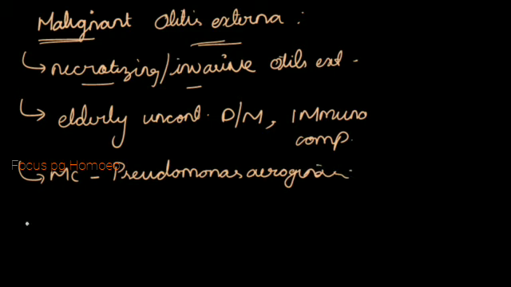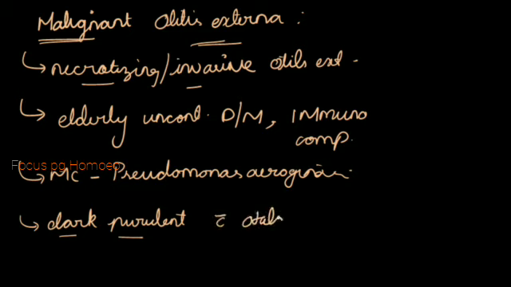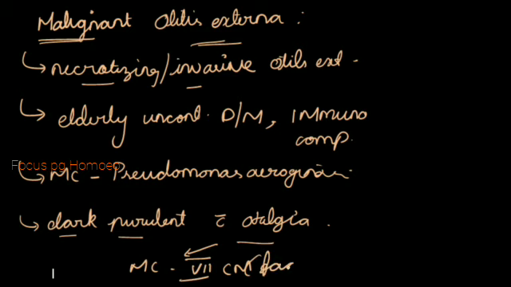And here what happens, there will be dark purulent discharge from the ear. Yes, if there is any infection in the ear, surely we will get the discharge. So here as it is malignant, there will be dark purulent ear discharge and otalgia. There will be pain in the ear. Otalgia is none other than pain in the ear, and this pain is because of the involvement of seventh nerve, that is seventh cranial nerve, that is none other than facial nerve.